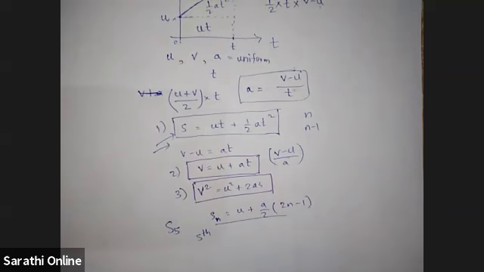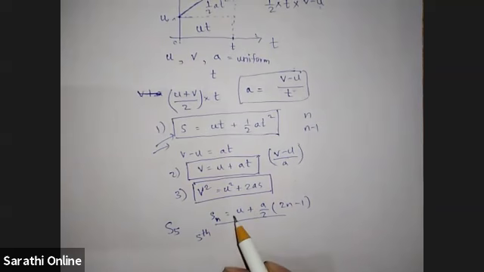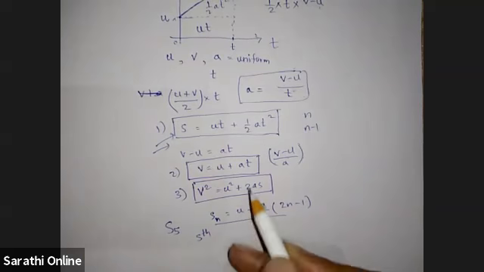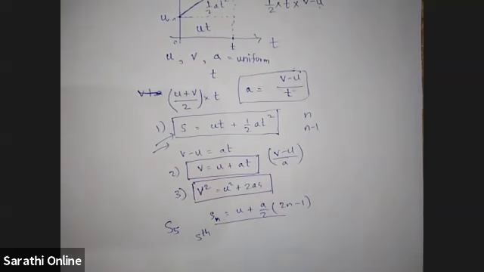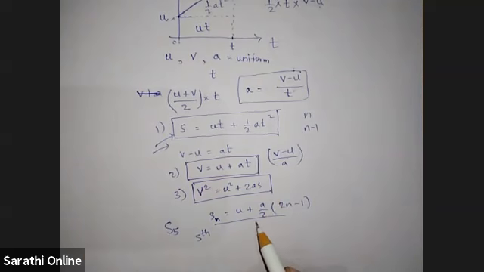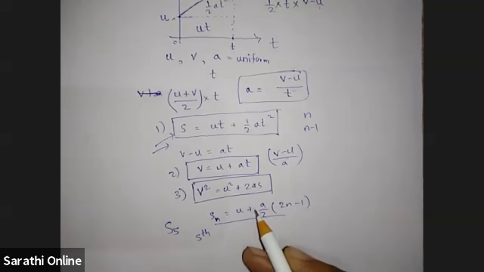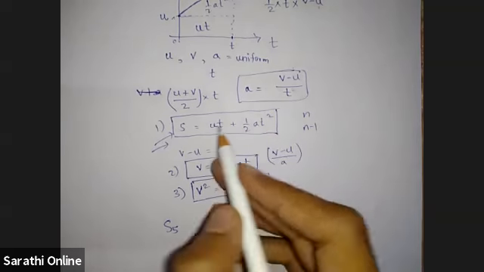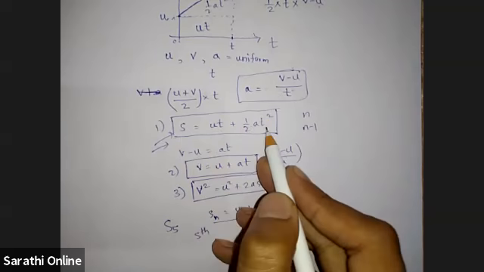Sir, but in my book the fourth one is also given. Okay, you can remember the fourth one also, but these three main equations are there. Newton's kinematical equations. In boards, if it comes, then you can write whatever is given in the book, 4 equations. We can write many equations using this combination. You can write S is equal to Vt minus half at square also.